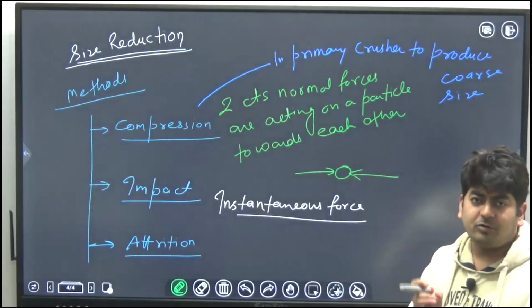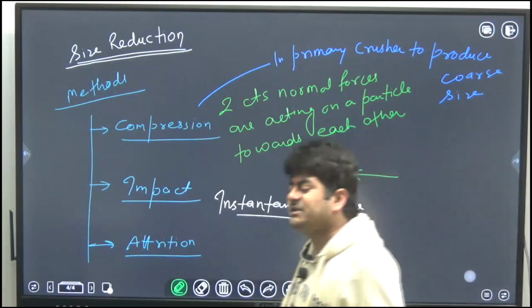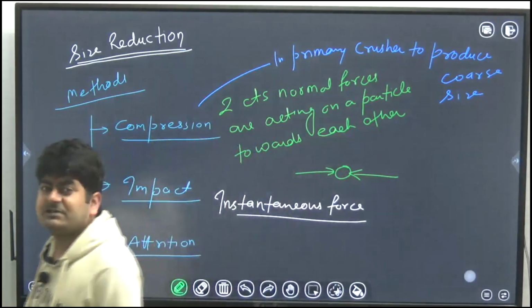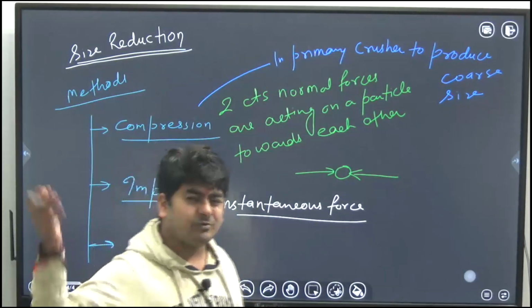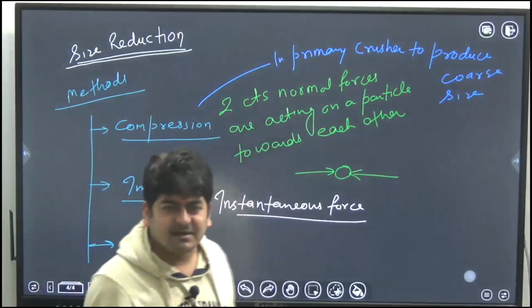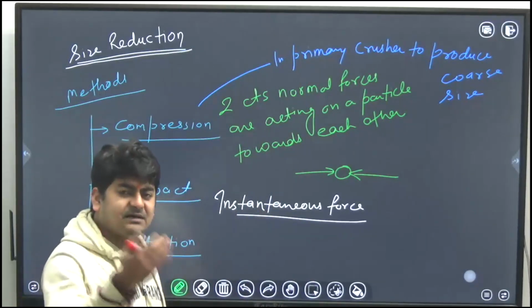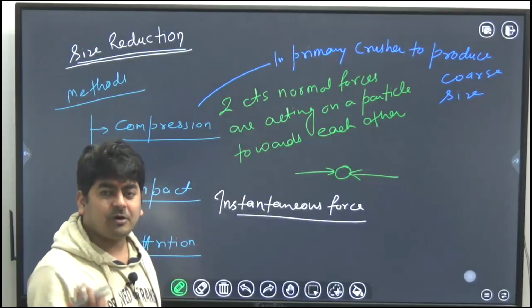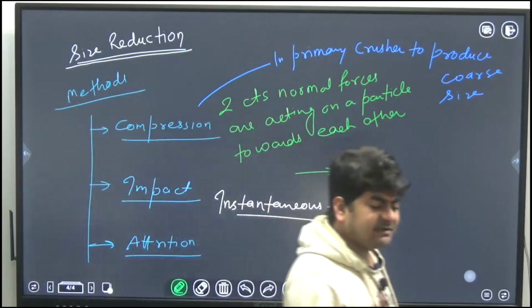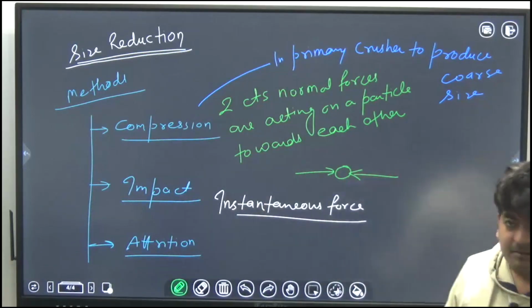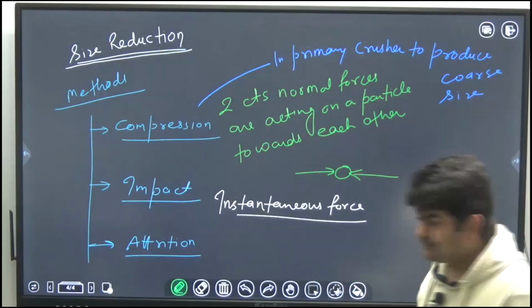Okay, I hope you understand some of the basic properties, or you remember that we studied them in first semester of the BTech or second semester. Like toughness, brittleness, so many mechanical properties are there. So toughness is the property by virtue of which if we apply a sudden force on any particle, it will absorb that and will not break. Like rubber. So that is a tough material. But if I apply the sudden force on a glass, it will break.